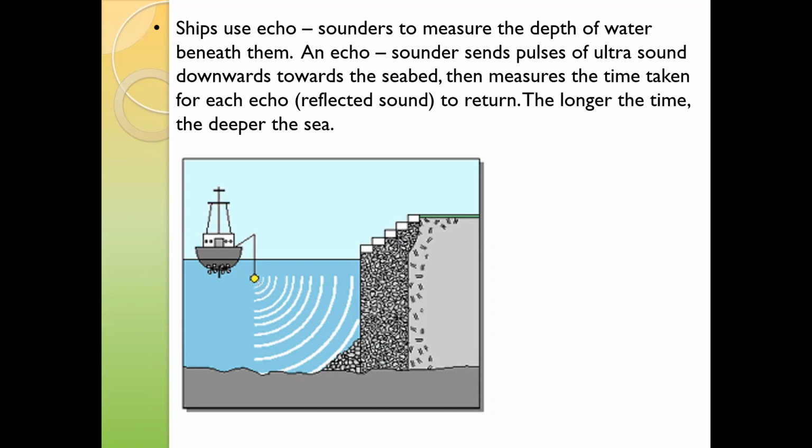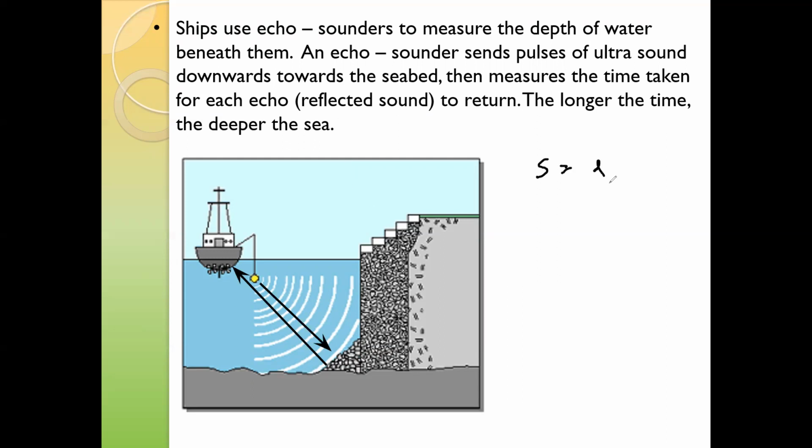They send the wave, and then it strikes back. How much time will it take to return? Using this idea, they can identify the depth, or any object which is there, or the distance between the seabed and the water surface.